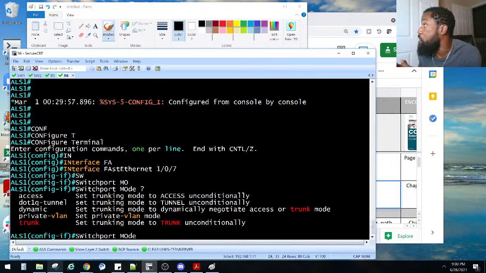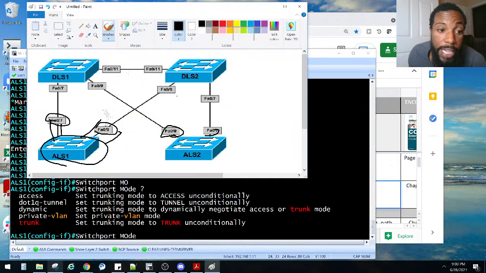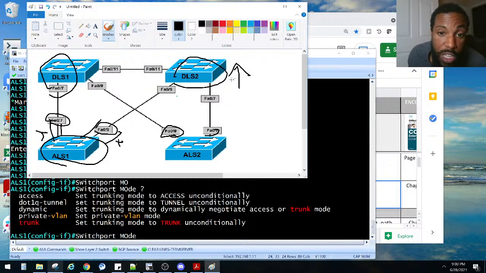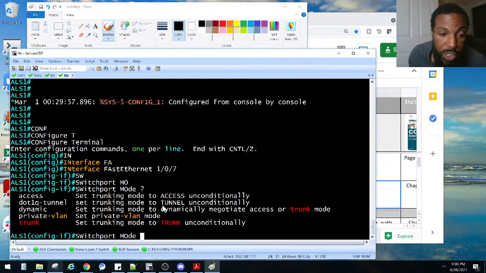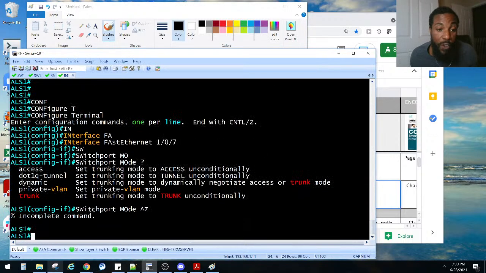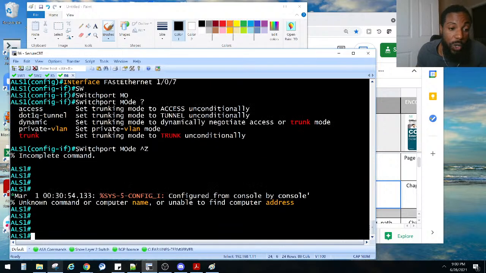So that its interfaces will only trunk if the upstream switch is trunking. So again, this will become a trunk and this will become a trunk only if the upstream switch, that is the upstream switch, is trunking. If these guys are trunking, then go ahead and make these a trunk. So I think by default they are set to dynamic. So let's see.